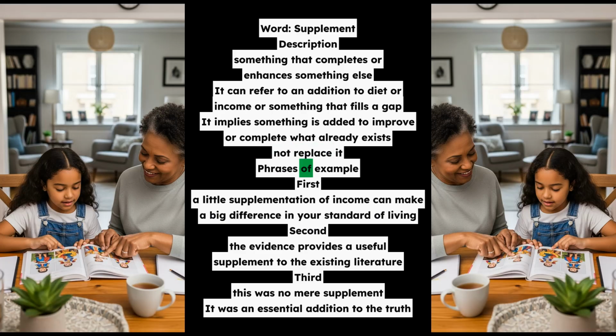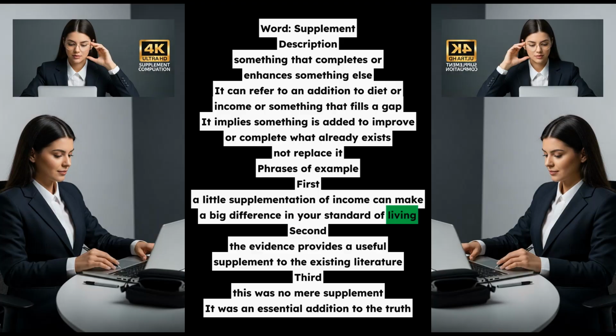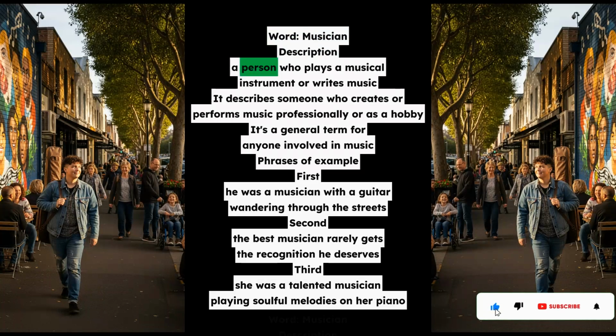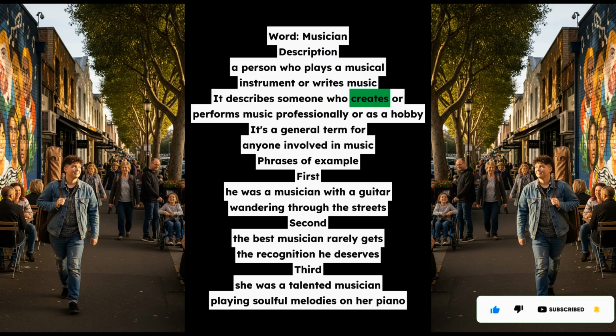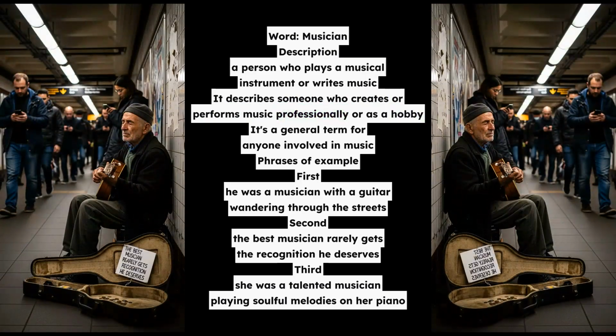Word, musician. Description, a person who plays a musical instrument or writes music. It describes someone who creates or performs music professionally or as a hobby. It's a general term for anyone involved in music. Phrases of example. First, he was a musician with a guitar, wandering through the streets. Second, the best musician rarely gets the recognition he deserves. Third, she was a talented musician, playing soulful melodies on her piano.